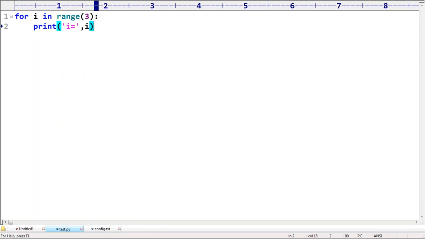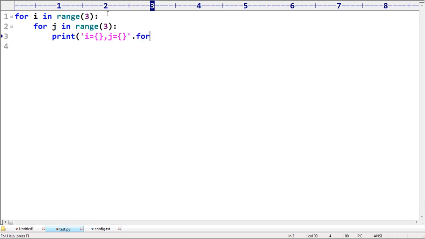Okay, but now my requirement is, sir, for I in range of 3, for J in range of 3, I'm taking print, here I'm taking I is equal to I value, comma, J is equal to J value, dot format.